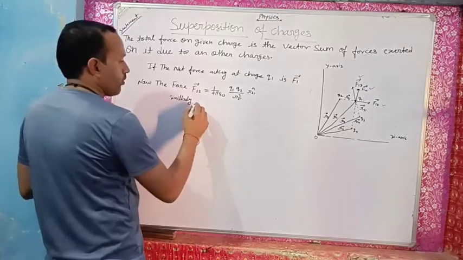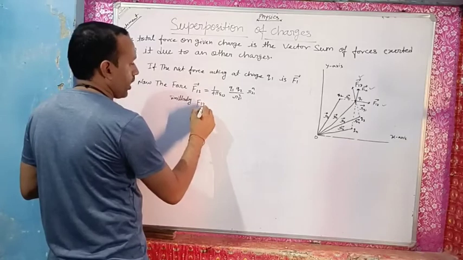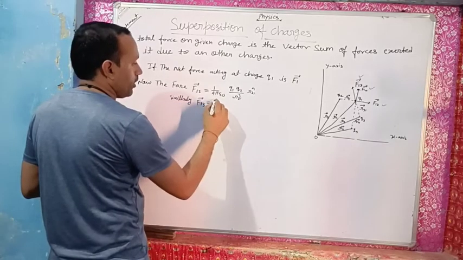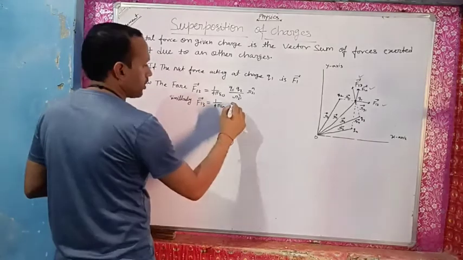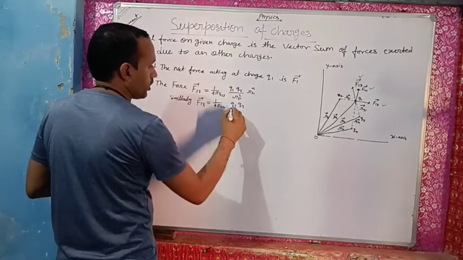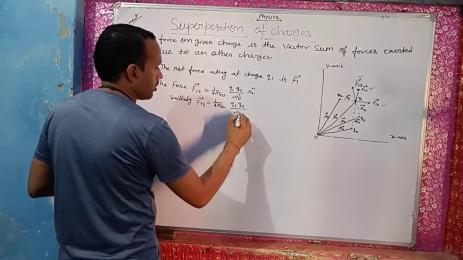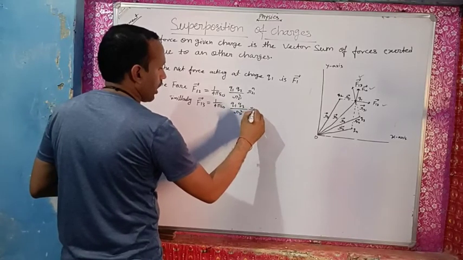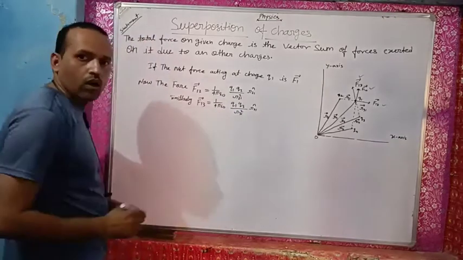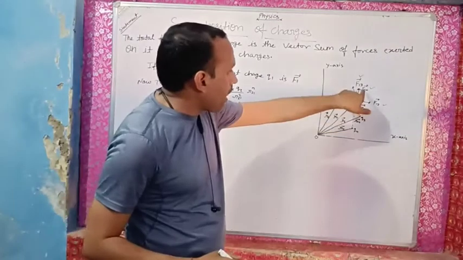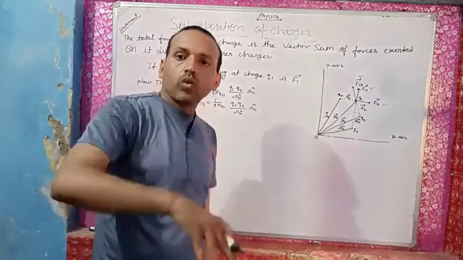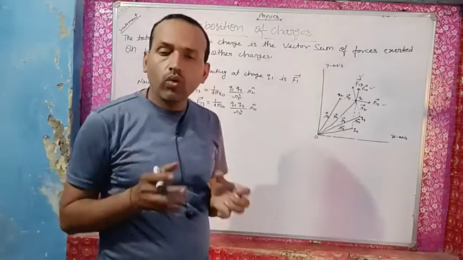Similarly, the force F13 will be 1 upon 4 pi epsilon naught Q1 Q3 upon R31 square R31 cap. Okay, my dear students, and there will be another force F1n also acting on the charge Q1.